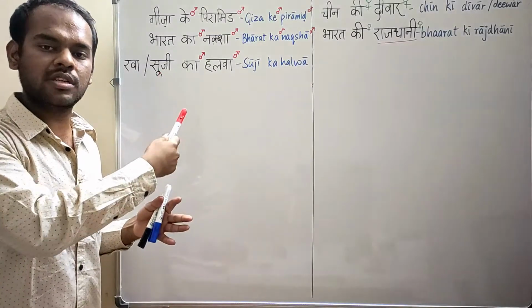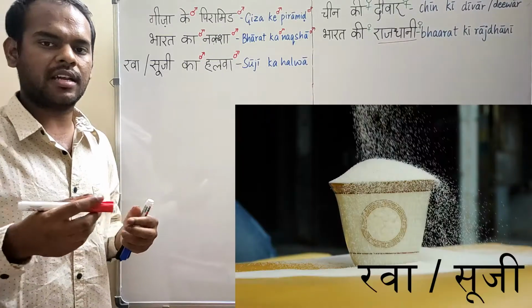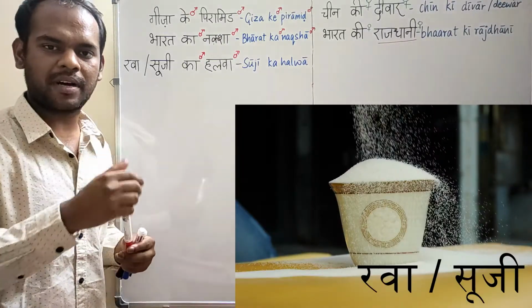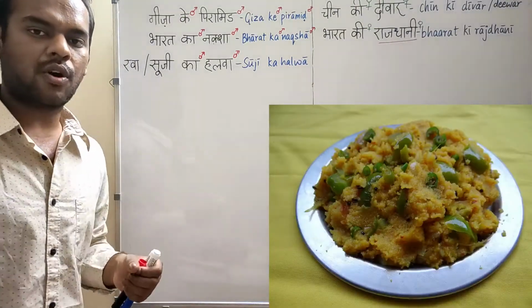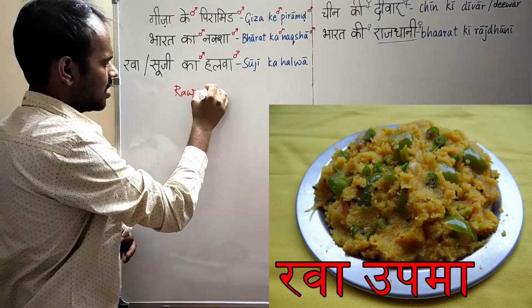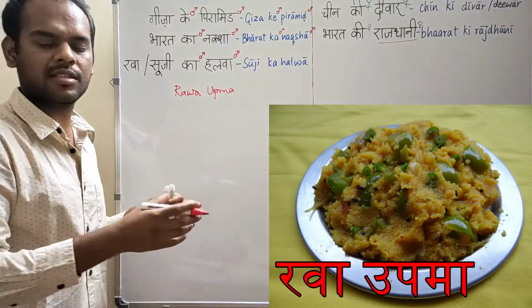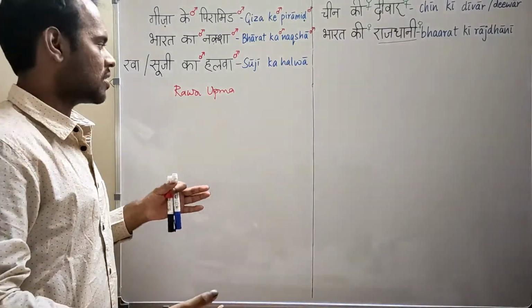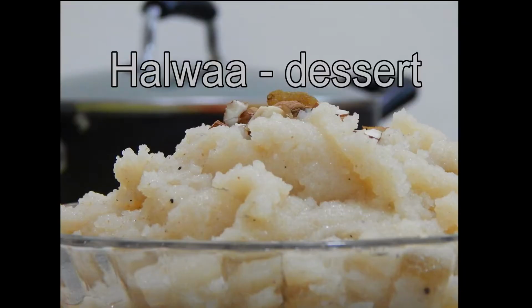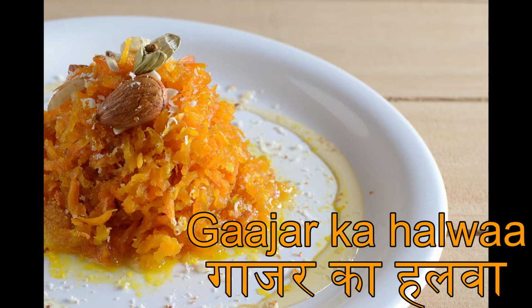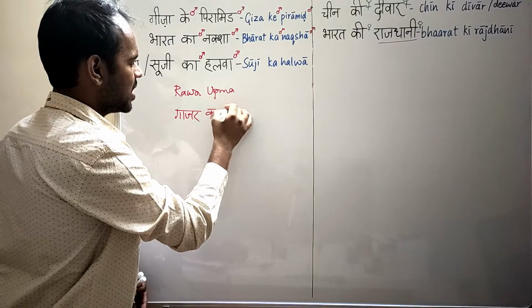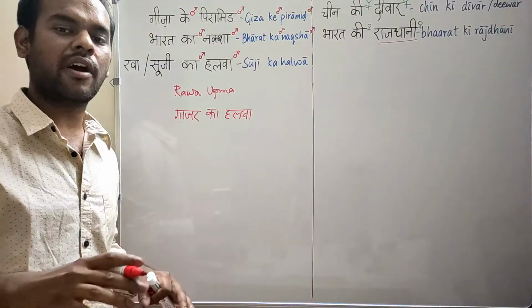Rava or suji ka halwa. Suji is something that is made of wheat. It has small particles. We can make different dishes using suji. For example, you must have heard of rava upma. Upma is something that is more popular in the southern part of India. So suji ka halwa is a sweet dish, a dessert that is very popular in India. Halwa can be of different items. We also have gajar ka halwa, gajar means carrots. So gajar ka halwa would mean halwa of carrots. We also have moong ki dal ka halwa.